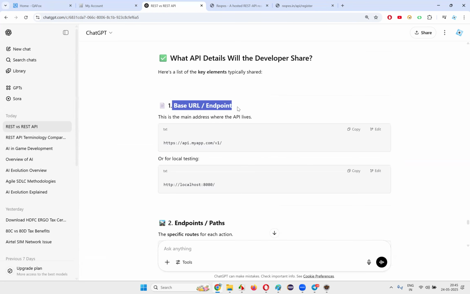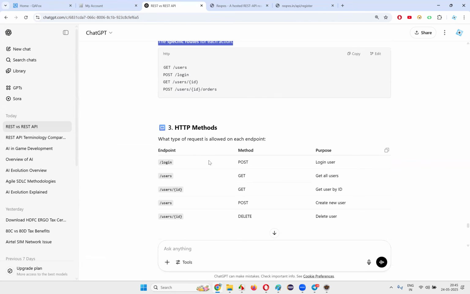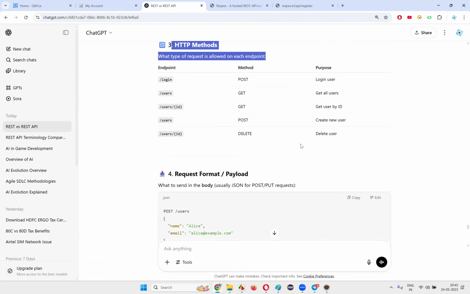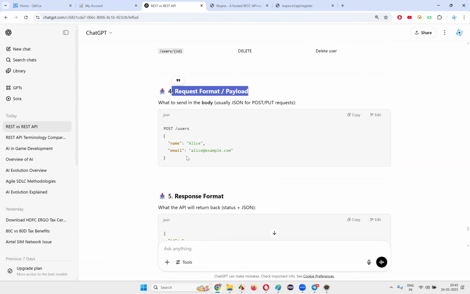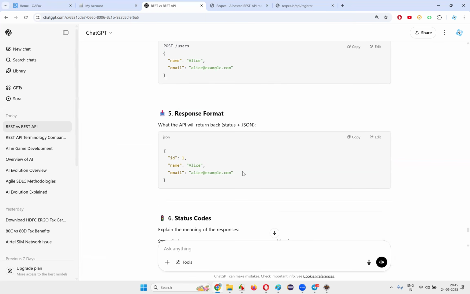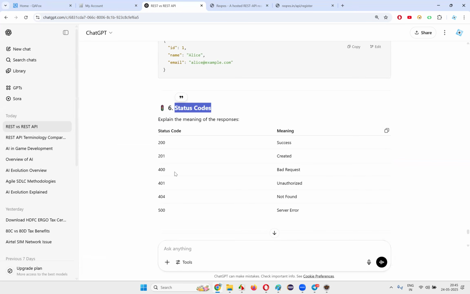In the API documentation, you will see the base URL, extra path, then the HTTP method that you have to use, input data for the request, that is payload or input data, and the response: what type of response should come, in which format the response should come, and what status code should come. All these details will be given by the developer to you, documented.